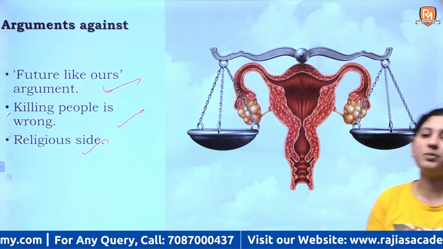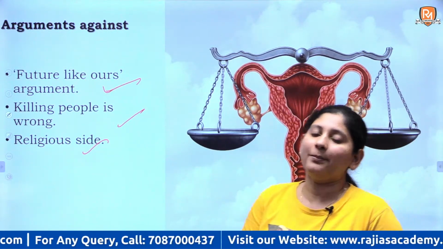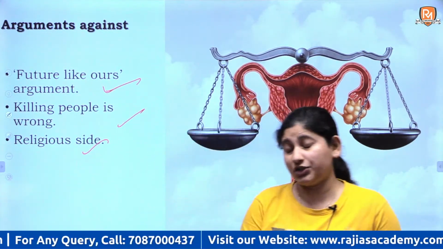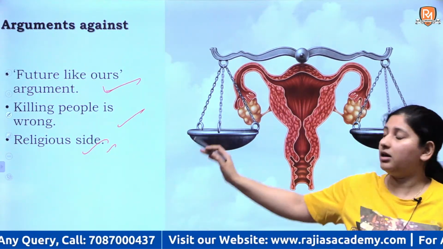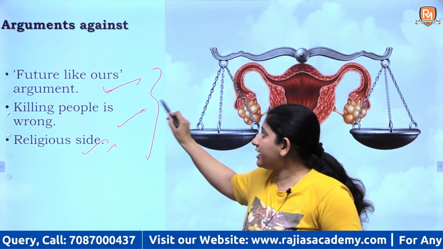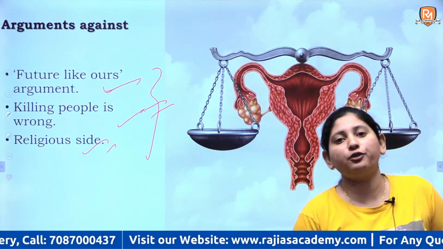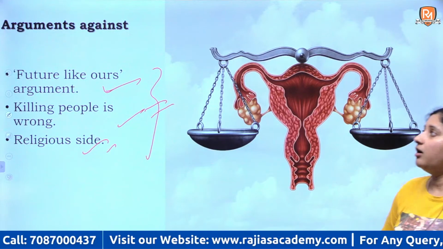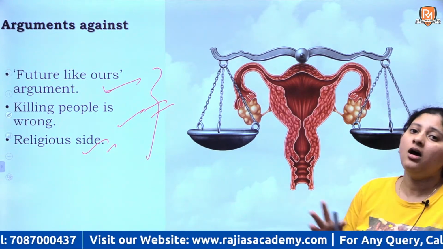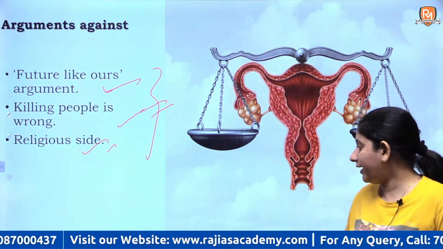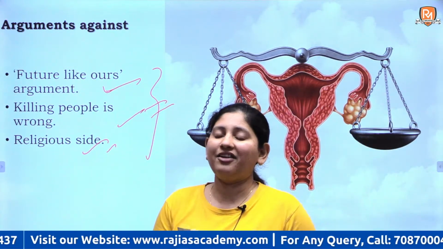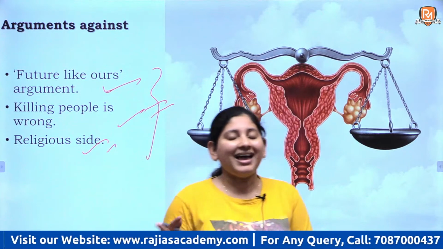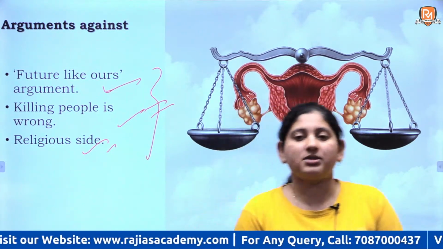Particularly, this has been a strong argument by Christianity. So these three arguments have been put forward by people who are against abortions. Now you know the factors in favor of and against abortions.